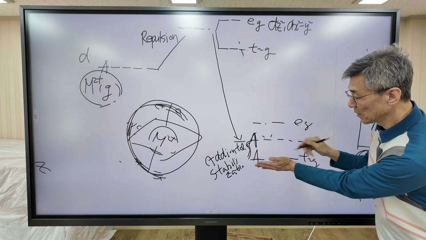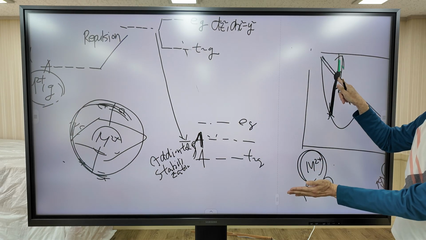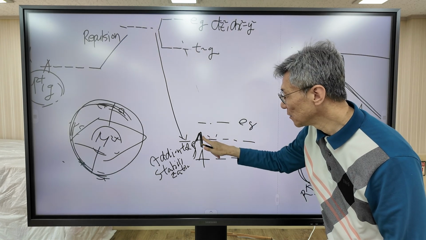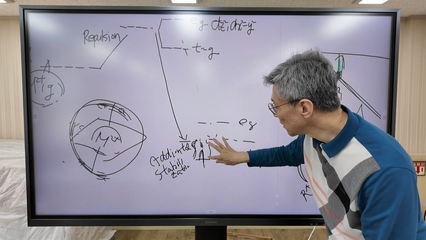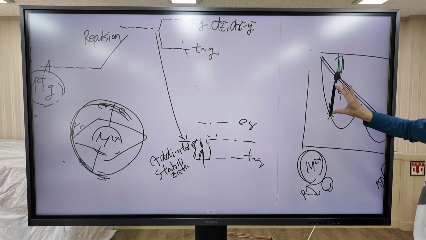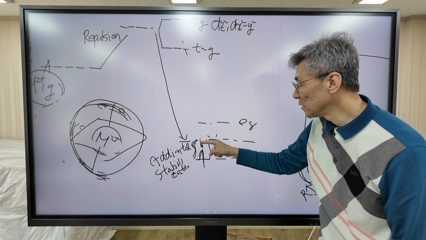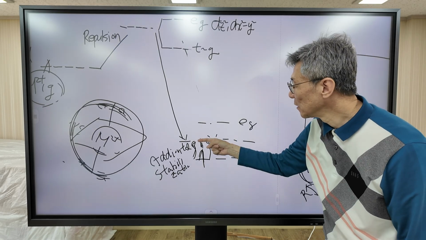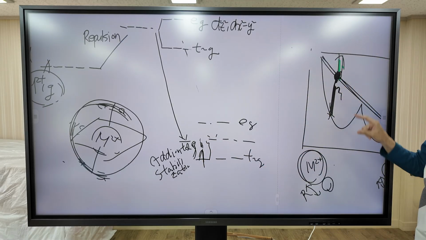Without this splitting, this level corresponds to this level. But due to this splitting, the electron is not in this state. The electron goes to this state. So additional stabilization occurs. This one corresponds to this one. Okay. Without octahedral arrangement, the energy level must be here. But due to the splitting, the electron is stabilized further.